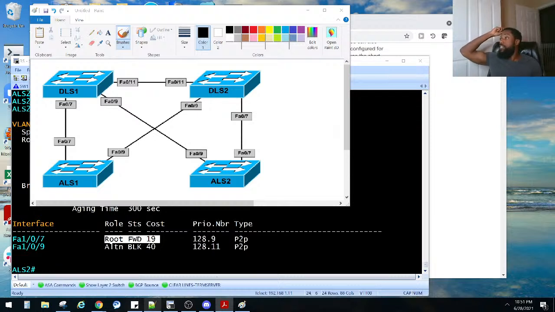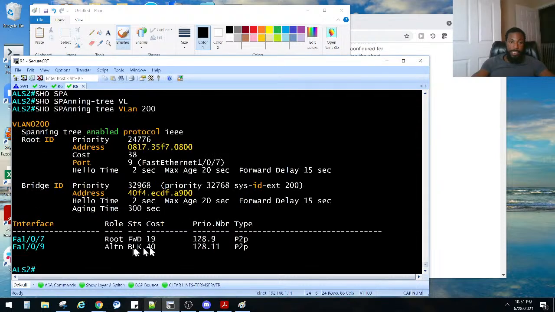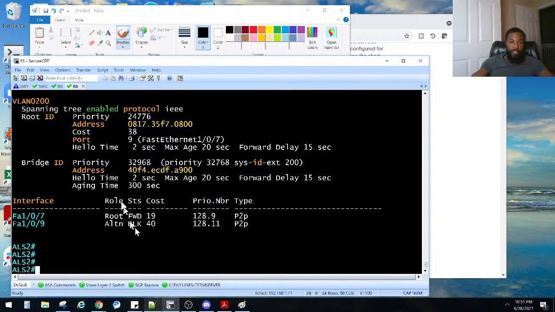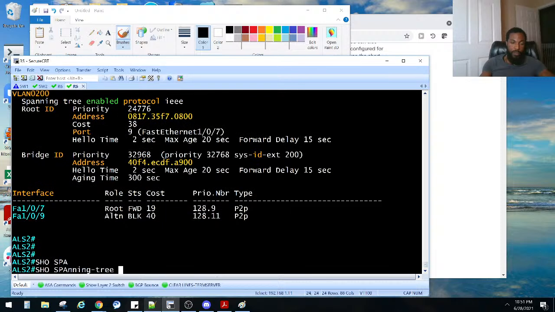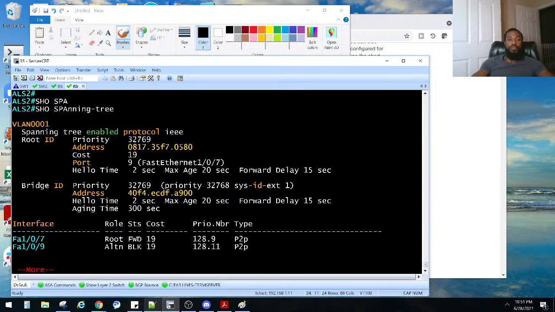Who are the backup ports on access layer switches? Let's see. VLANs 100 and 200. Let's do a show span. Show span. Let's do that.